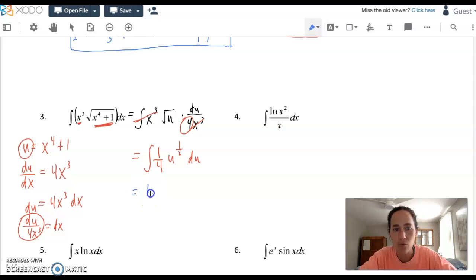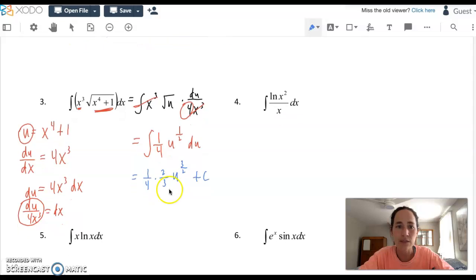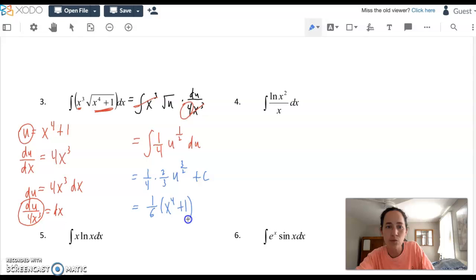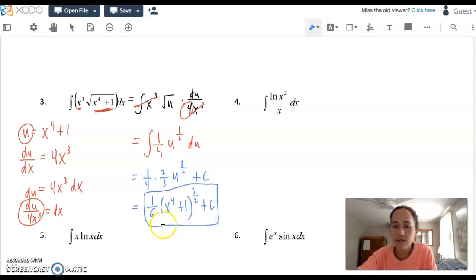So we can integrate now 1/4 times 2/3 u to the 3/2. I'll put the plus c there now so I don't forget it in the next step, but now we can simplify and plug back in. So 1/4 times 2/3, you have 1/6. Instead of writing u, we can write what u equals, (x to the 4th plus 1) to the 3/2 plus c. And something I've been neglecting to say that we are going to bring up today too is that all these answers are checkable. We can take the derivative of this by a chain rule and see that we get the original back, and that should work out.